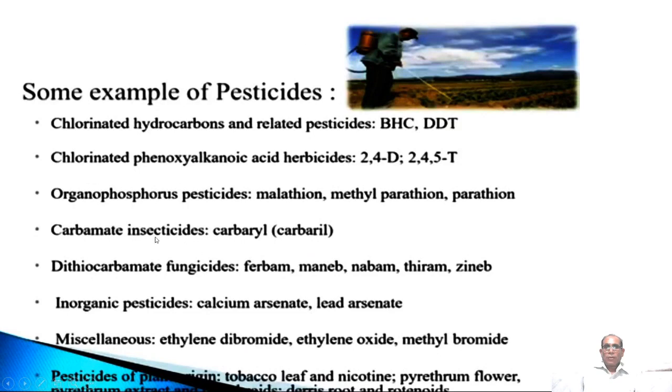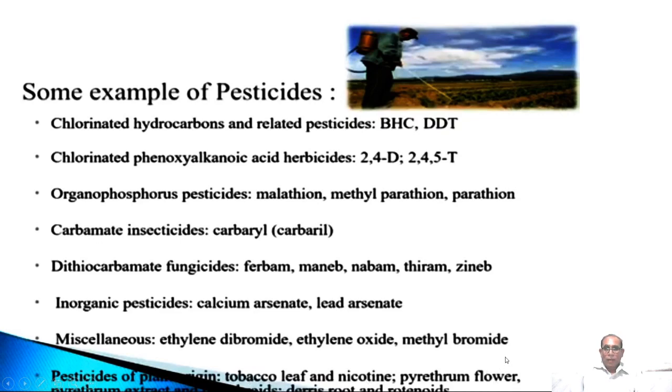Then some pesticides which we are using: chlorinated hydrocarbons and related pesticides, BHC, DDT; the phenoxyacetic acid herbicides 2,4-D and 2,4,5-T; organophosphorus pesticides, malathion, parathion; then carbamate insecticide, carbaryl; then carbamate fungicide; then inorganic pesticides like calcium arsenate, lead arsenate; miscellaneous ones like ethylene dibromide, ethylene oxide, methyl bromide; then pesticides of natural origin like tobacco leaf, nicotine, pyrethrum flowers.